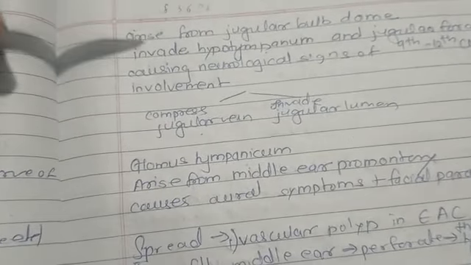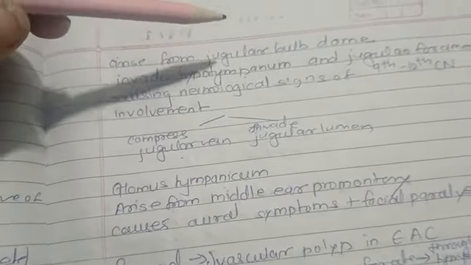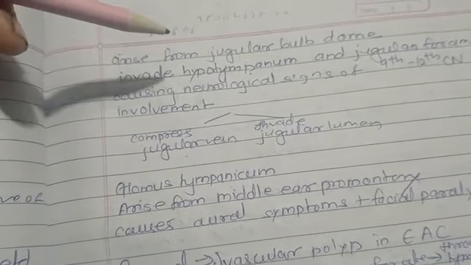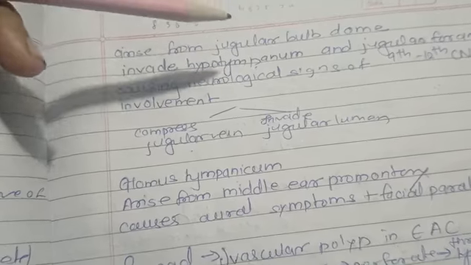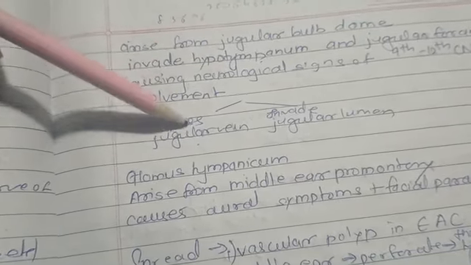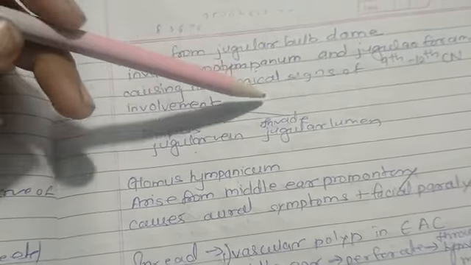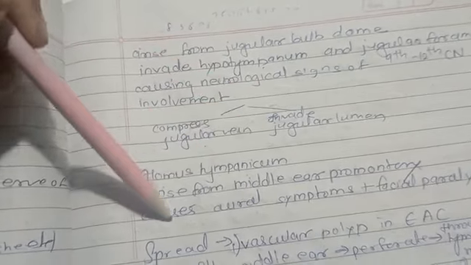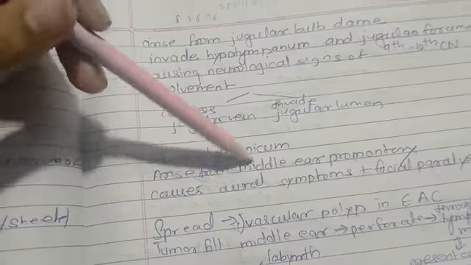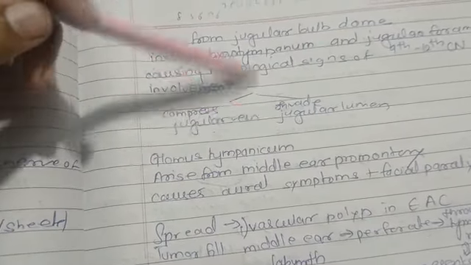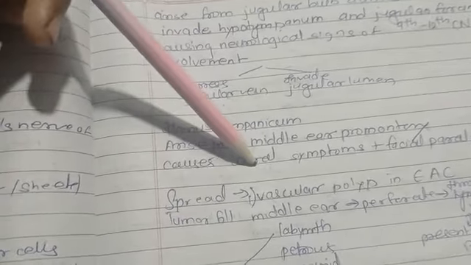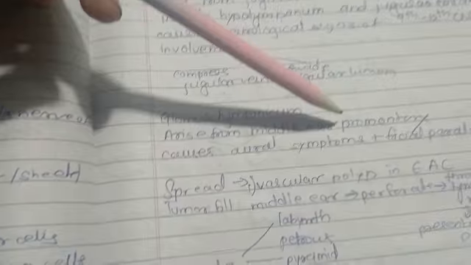Glomus jugularis arises from the jugular bulb dome and invades the hypotympanum and jugular foramen, causing neurological signs of cranial nerve 9 to 12 involvement. It causes compression of the jugular vein and invasion of the jugular lumen. Glomus tympanicum arises from the promontory, causing aural symptoms plus facial paralysis. Spread is through vascular polyps in the EAC.